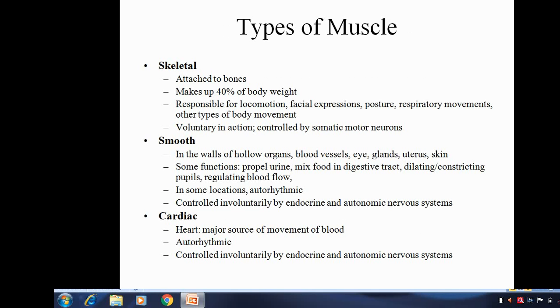These are voluntary in action and are controlled by somatic motor neurons. These are the basic peculiarities of skeletal muscle.